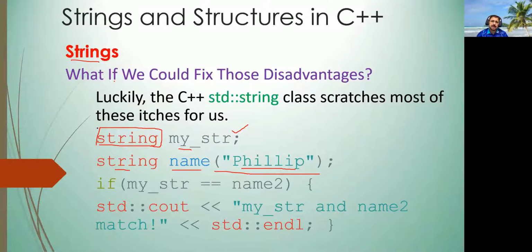Then this string class has so many useful and easy to remember functionalities. For example, if you want to compare two strings, just use the normal comparison operator, like my str and name2. It is quite easy, not like the C style string. You can compare the two strings, and the system will compare character by character. If they are 100% identical, then this message will display.